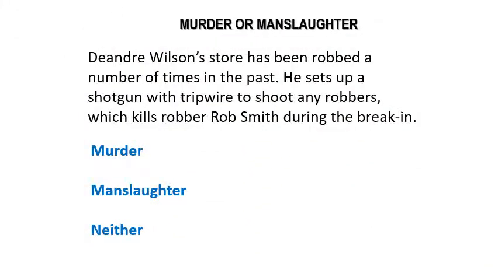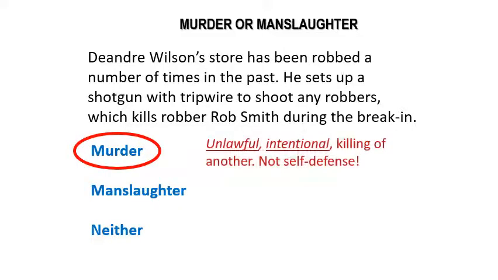Okay, now DeAndre Wilson's store has been robbed a number of times in the past. He sets up a shotgun with tripwire to shoot any robbers, which kills Rob Smith during the break-in. Okay, so DeAndre has this store and he's been robbed in the past. Okay, so he decides he's going to set this trap for future robbers. Well, Rob Smith is the robber that comes in and the trap ends up killing Rob Smith. Will DeAndre have to go to court to face murder or manslaughter charges?